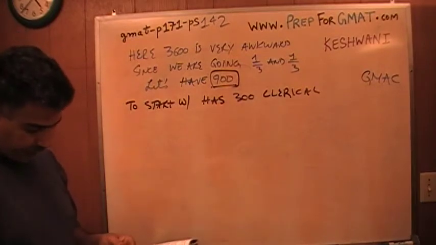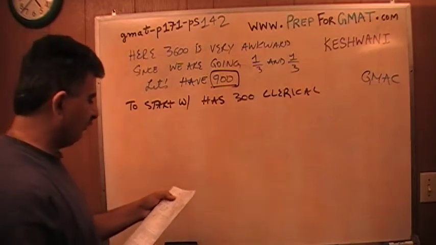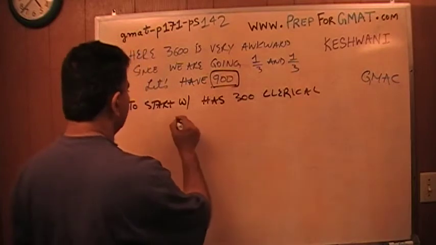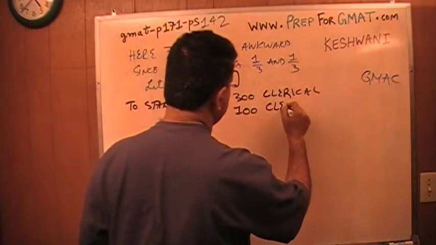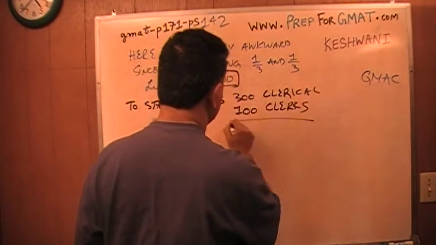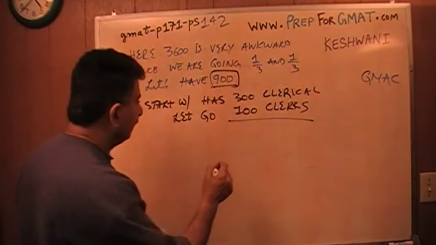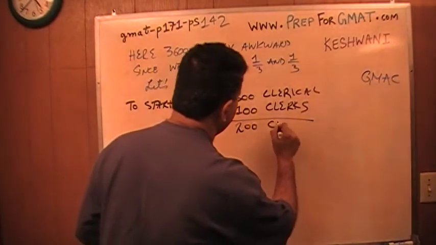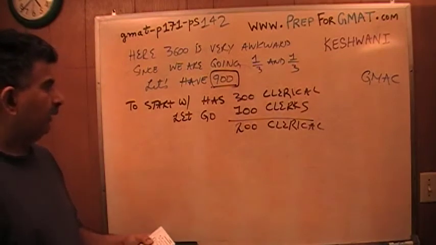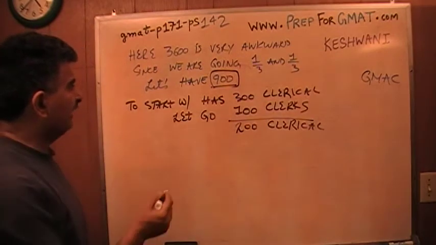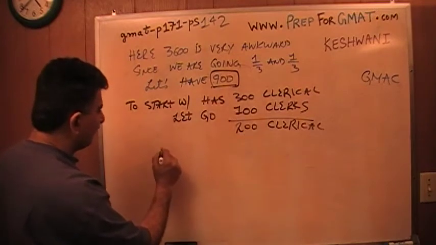Then I'm told that the clerical staff were to be reduced by 1/3, so 1/3 of these people go. I'm going to let go 100 clerical staff, and I'm left with 200 clerical staff, 200 people. Now as soon as I let 100 go, I also have to realize that since I started out with 900 and I just let 100 of those people go, what is my new staff size?